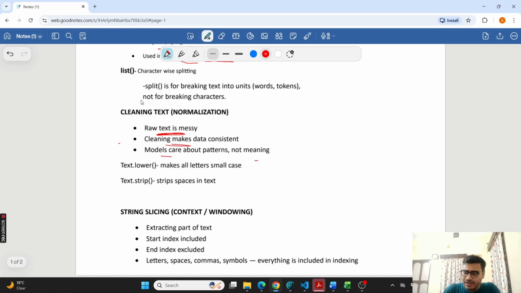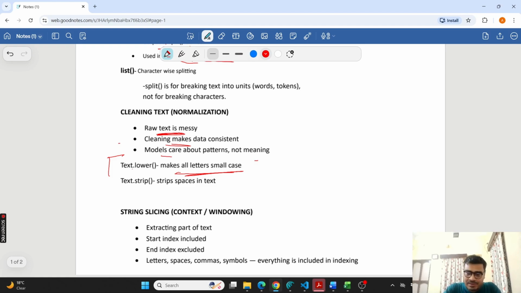Okay, so there are two operations we will discuss for cleaning. First is text dot lower. As I told you, that makes all letters small case. We have a dot upper also to make all letters uppercase, but generally we convert all letters into small case. That's why I'm telling you dot lower, though we can use dot upper also.